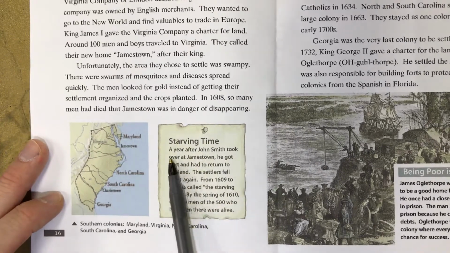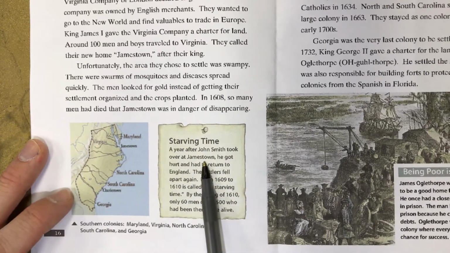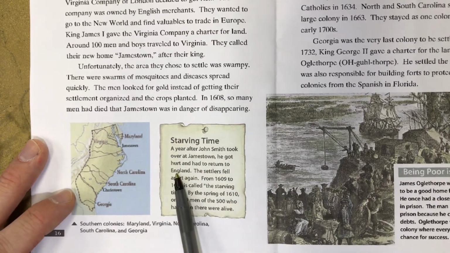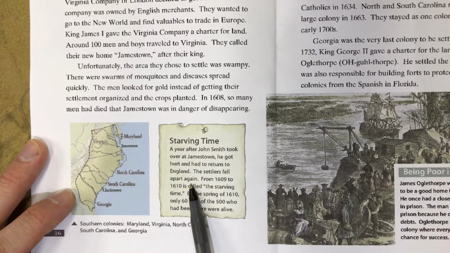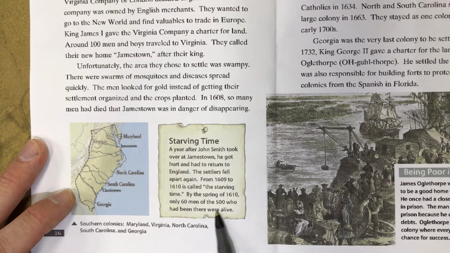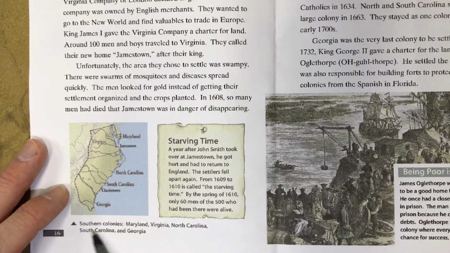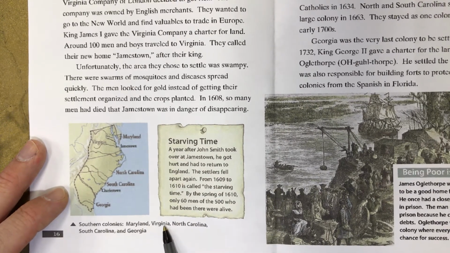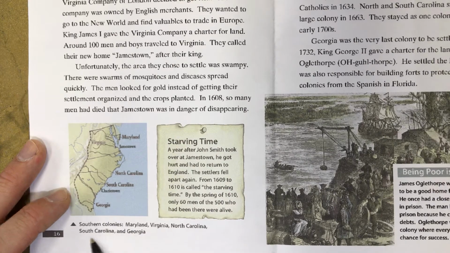Starving time. A year after John Smith took over at Jamestown, he got hurt and had to return to England. The settlers fell apart again. From 1609 to 1610 is called the Starving Time. By the spring of 1610, only 60 men of the 500 who had been there were alive. Southern colonies: Maryland, Virginia, North Carolina, South Carolina, and Georgia.